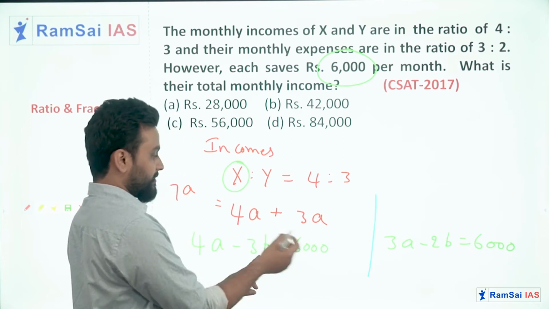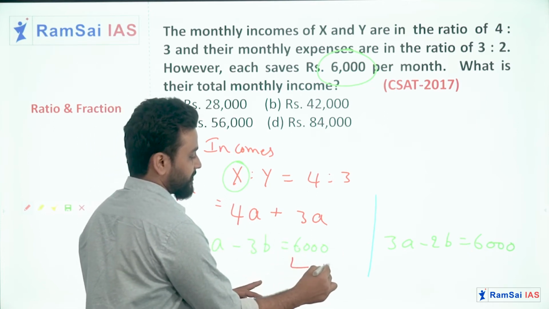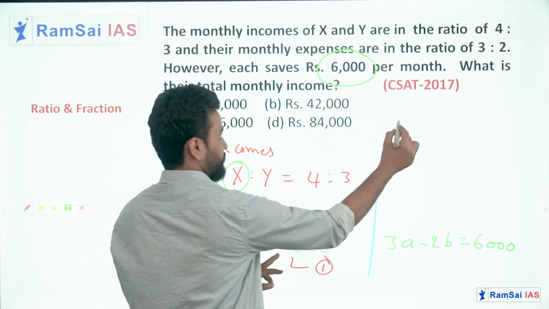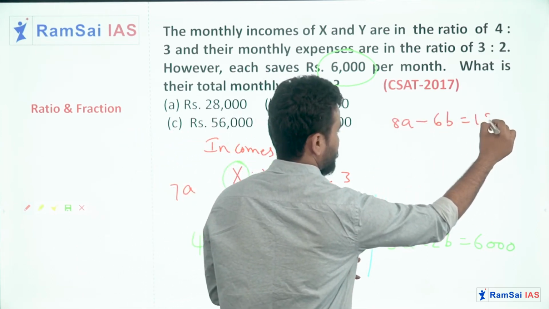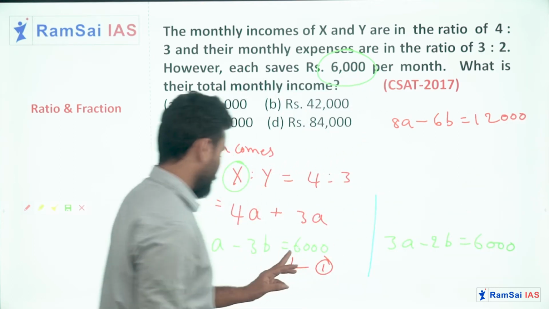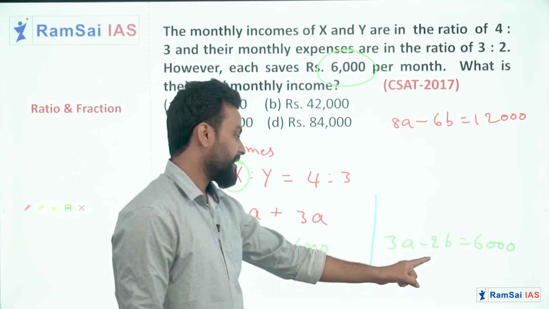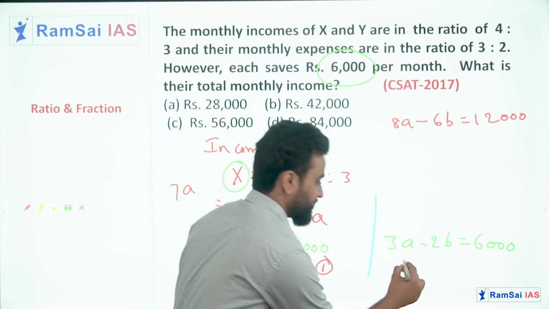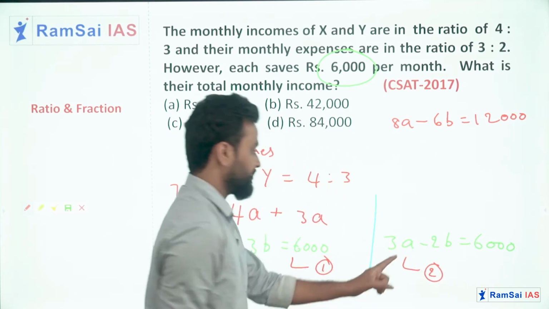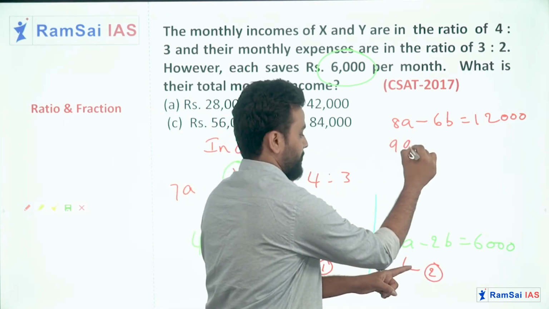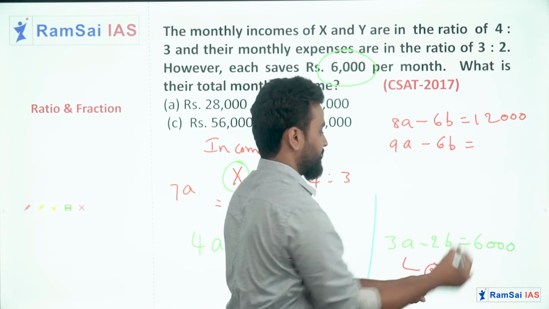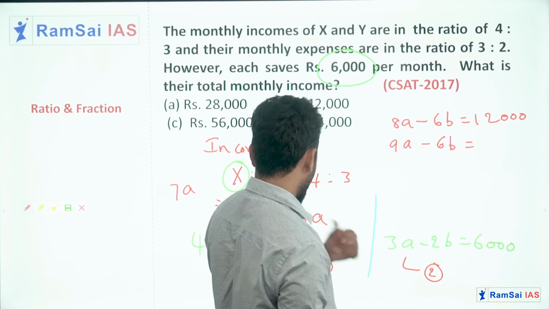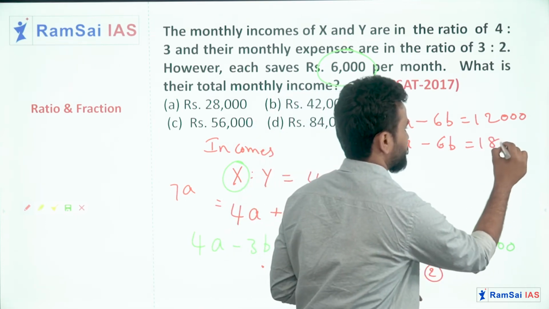So I'll multiply equation 1 with 2: 8a minus 6b equal to 12,000. And similarly here I will multiply the second equation with 3, then it will be 9a minus 6b equal to 18,000.